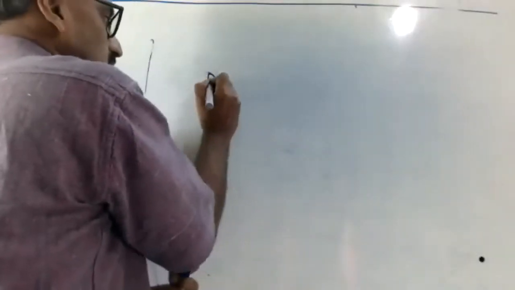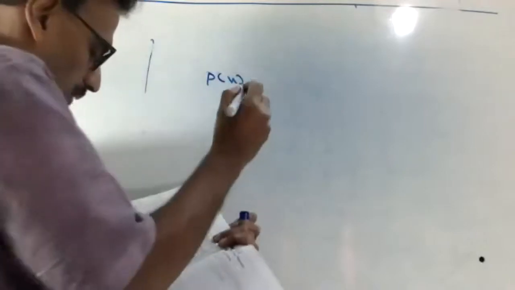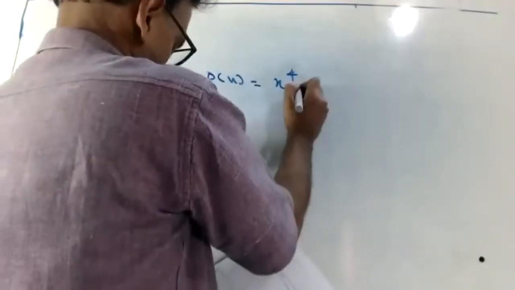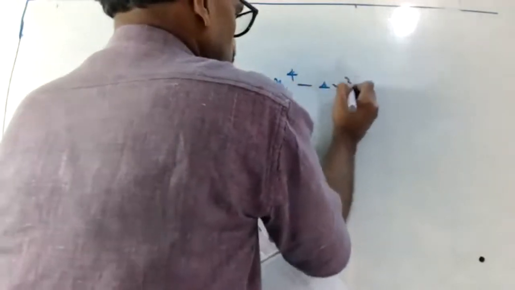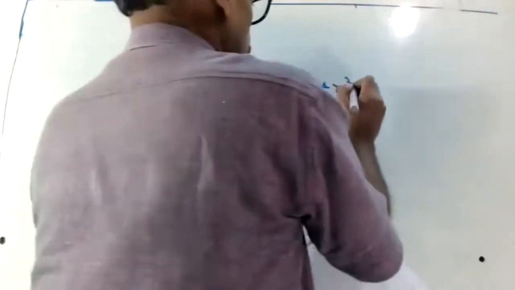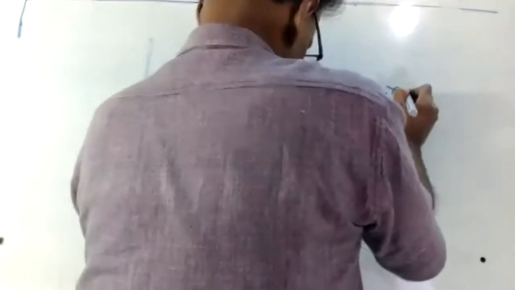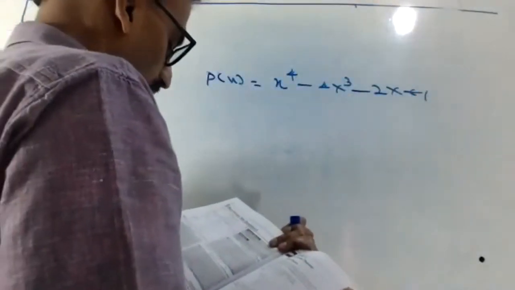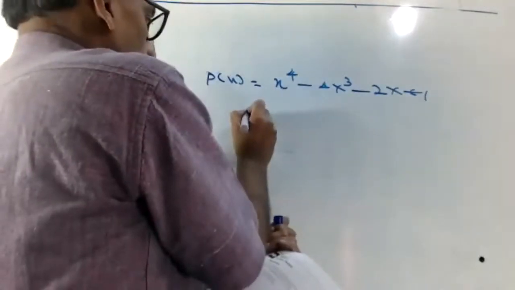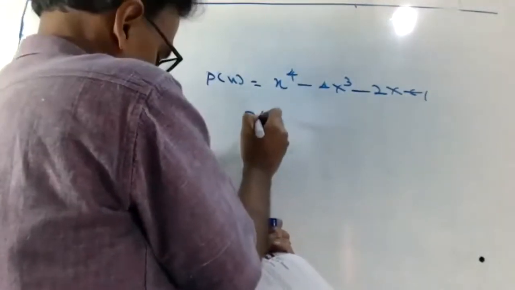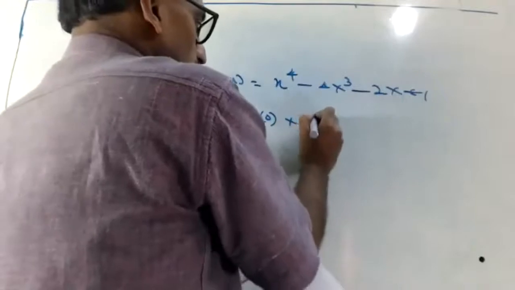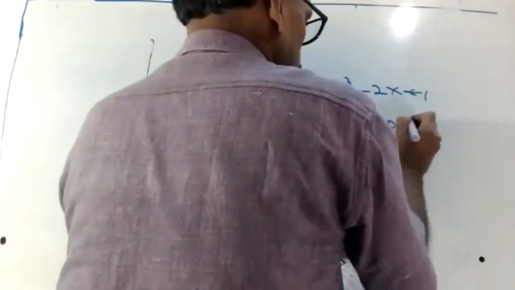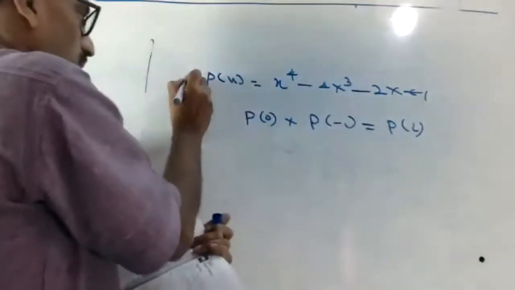P of x equal to x raised to 4 minus 4x cube minus 2x plus 1. Find whether P of 0 into P of minus 1 equal to P of 2. This is question number 1.